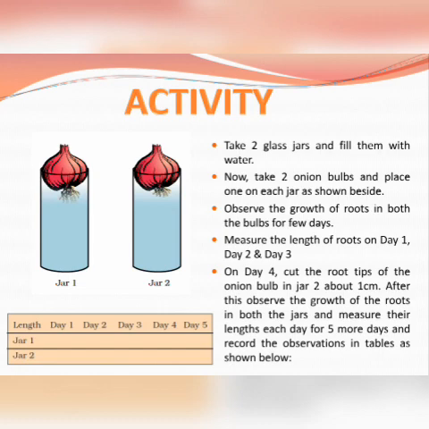So you have to prepare a table like this where you have to see the growth of the length of the root in jar 1, first onion, for day 1, then day 2 till day 5, and we have to also do the same thing for the onion bulb which has been placed on jar 2.